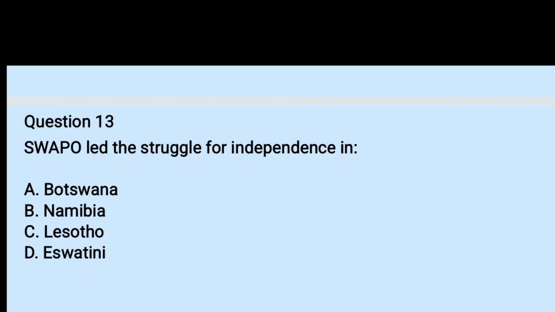Question number 13. SWAPO leads the struggle for independence in A. Botswana, B. Namibia, C. Lesotho, D. Eswatini. The right answer is B. It was a political movement in Namibia, against the rule of the mandatory administration of South Africa, okay? So against the apartheid of South Africa.